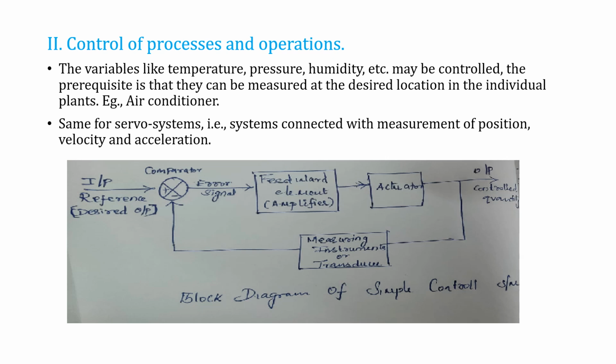This is the same for the servo system, that is, systems connected with the measurement of position, velocity and acceleration. So this is the block diagram of a simple control system. This is the input reference, then this is the comparator, and this is the error signal which compares the input reference and the signal from the transducer. Here is the feedback element amplifier, then the actuator, which gives the output. If the output is the one we need, the loop ends at that position. So we got the desired output.